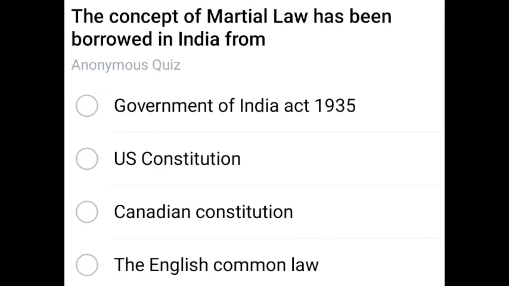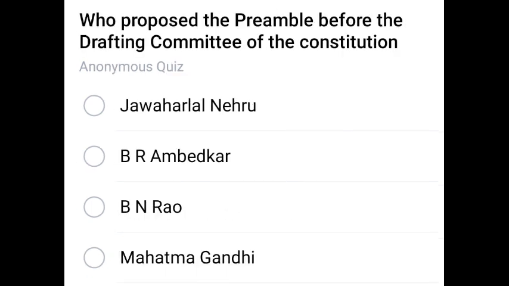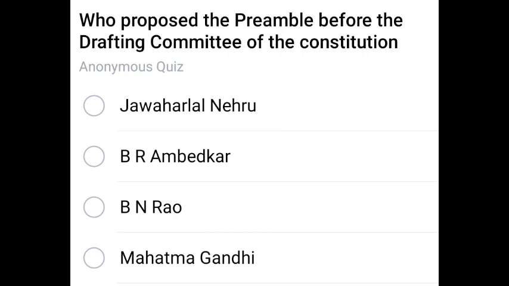The concept of martial law has been borrowed in India from where? We borrowed martial law from the English common law. Option 4. Next question. Who proposed the preamble before the drafting committee of the Constitution?